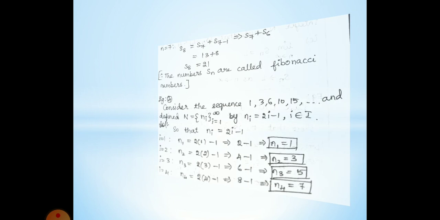Next example, consider the sequence 1, 3, 6, 10, 15 and define n_i, where i lies between 1 to infinity. And here they have given the condition n_i equal to 2i minus 1, where i belongs to capital I. Now substitute the i values. First we take i as 1. So n1 equal to 2 times 1 minus 1, so 2 minus 1, n1 equal to 1. Then i equal to 2, so n2 equal to 2 into 2, 4 minus 1, 3. So n2 equal to 3. Likewise n3 is 5, n4 is 7.